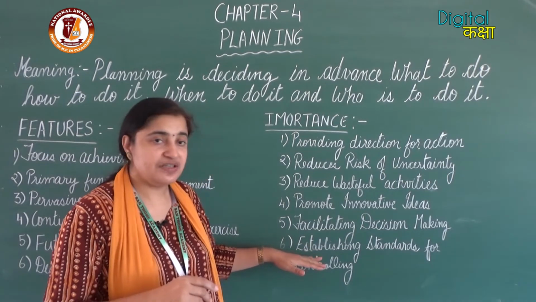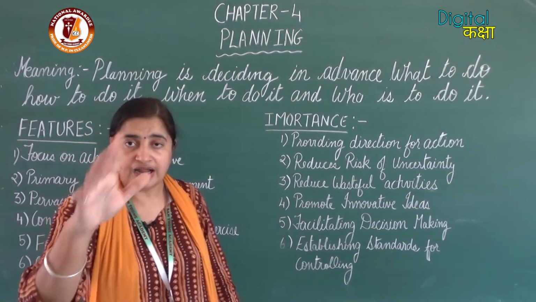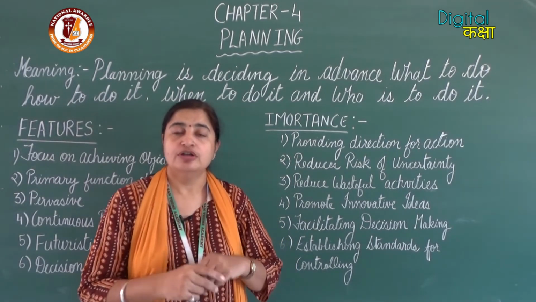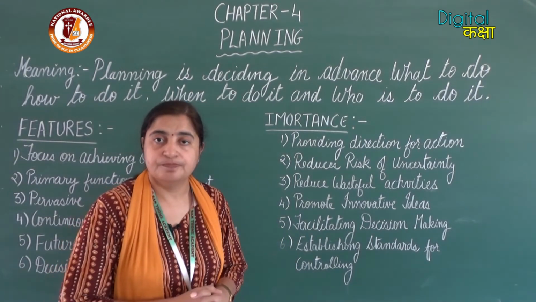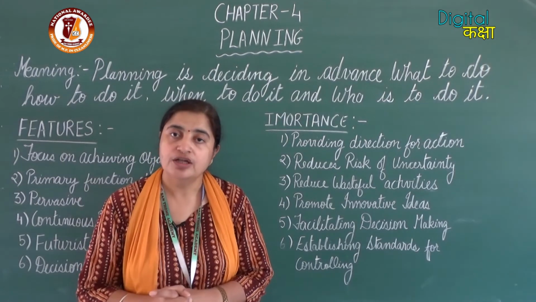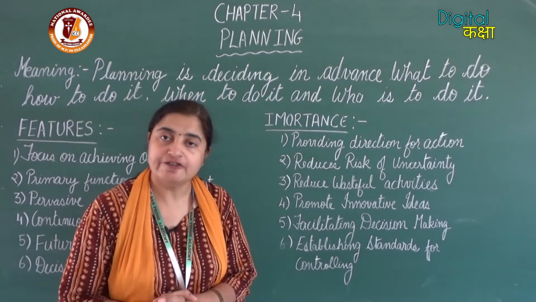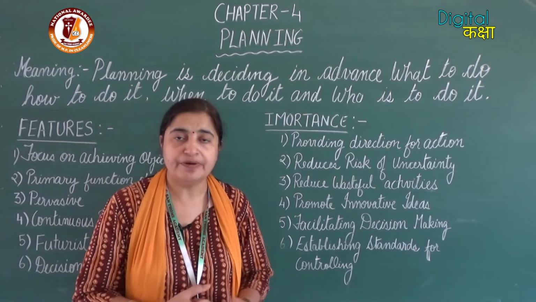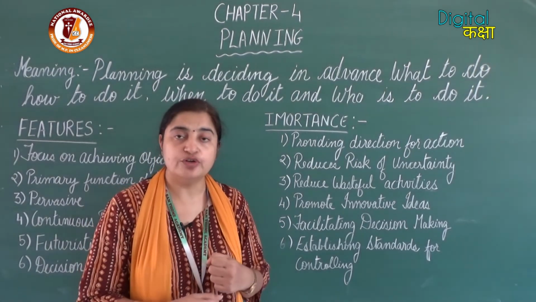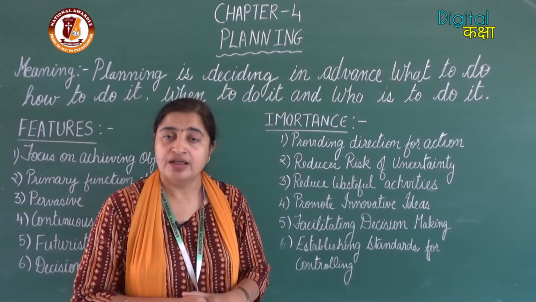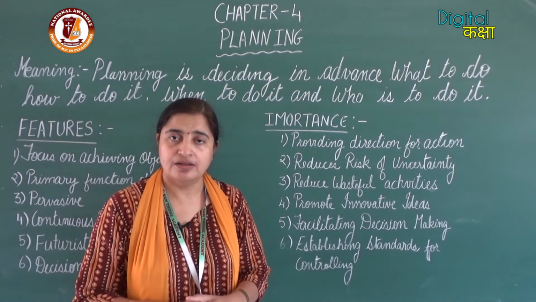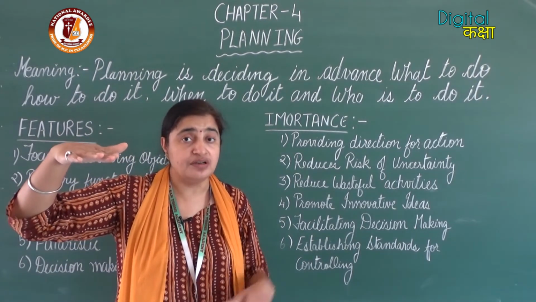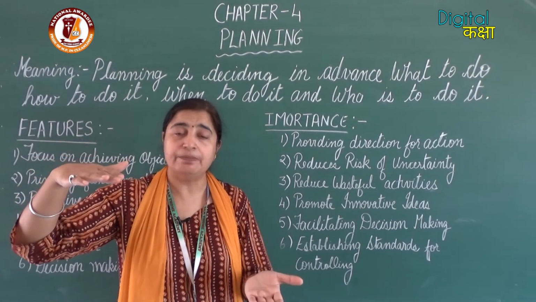So actually what happens when you plan? See, I take an example of yourself here. If you are working for your board exams, right? And here the percentage you want is 95%. When it is going to be a pre-board and you have attended the pre-board and there you score 65%. Now what has happened? The standard that you have made is 95% and what you have got is 65%.